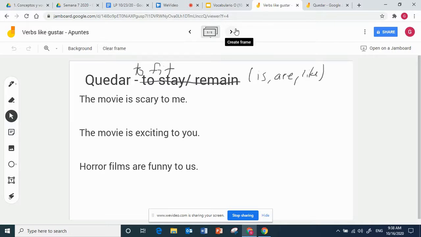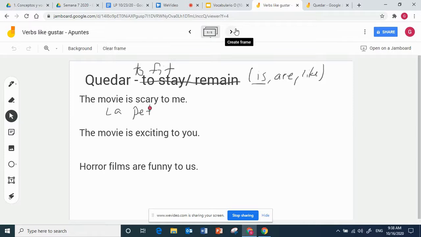So if I'm just going to use these in some examples. Quedar works just like the verb gustar in how it's conjugated. So I'm going to go over some examples, and I'm actually going to do a separate lesson on this as well. So just stay tuned for that because I'm going to explain it more in detail later. I want to say the movie is scary to me. There's many ways you can say this. If you were going to use the verb quedar, you would say la